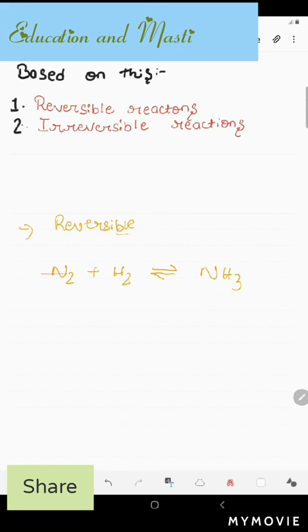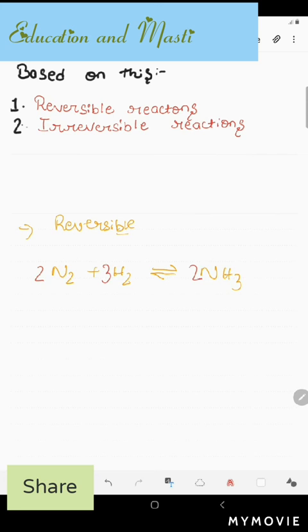Let me balance this first. N2 is given, H2 is given, and NH3 is given, so we have to balance here. Now 4 atoms of nitrogen have become. So let's put 2 here first, then let's put 3 here. So 2 times 3 is 6, 2 times 2 is 4, 3 times 2 is 6. Here we have done this one.